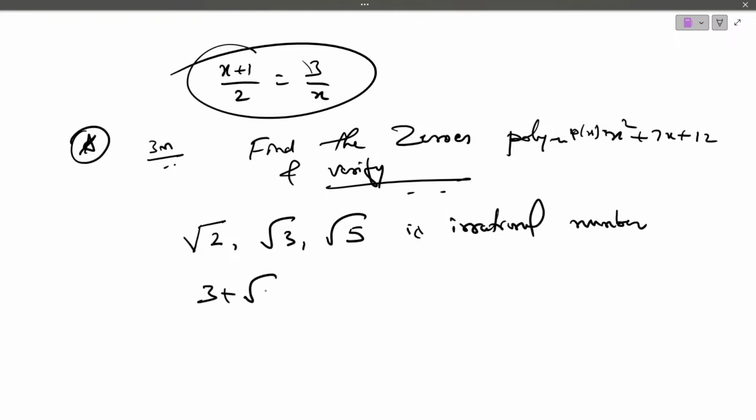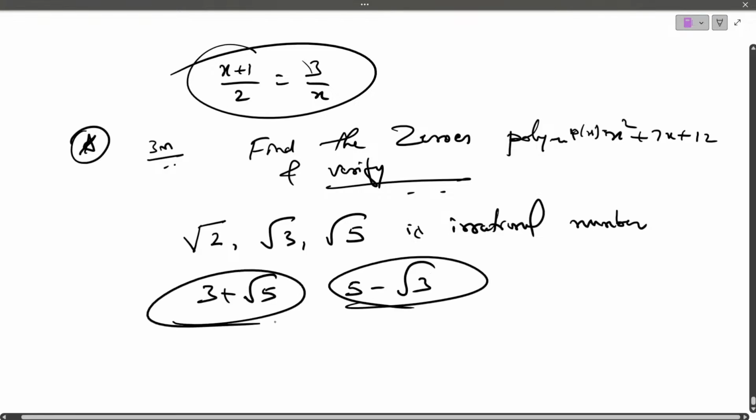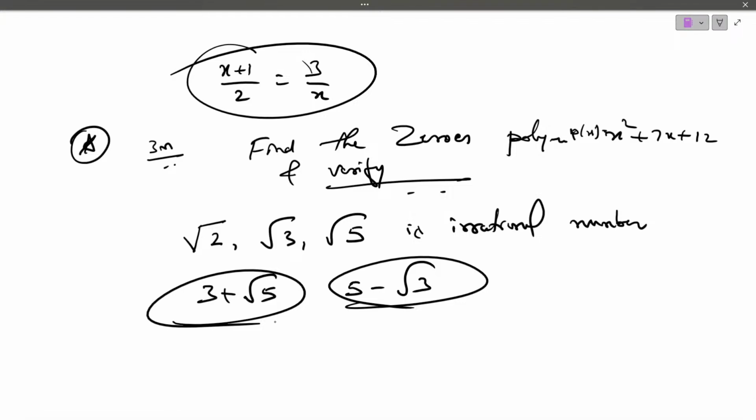This all you know, right? 3 plus root 5 or 5 minus root 3 is an irrational number. You all know how to prove they are irrational numbers. But anyhow, you have to remember this, 3 plus root 5, 5 minus root 3. But still, according to me, I am expecting root 2 or root 3 or root 5 is an irrational number. They may ask you.